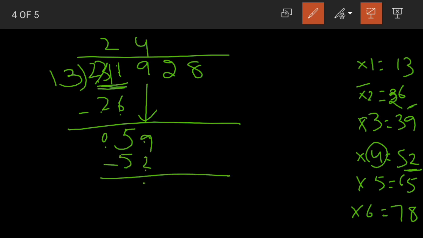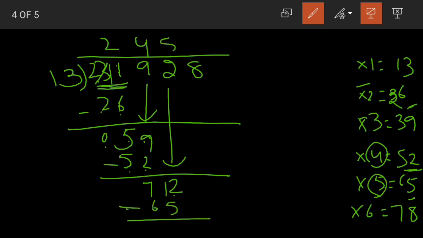When we subtract, 9 minus 2, 7. 5 minus 5, 0. Again bring another digit down. 72 comes between 65 and 78 here. We'll go with what? We'll go with 65, that is the smaller number. 13 fives are 65. When we subtract, 2 becomes 12, 7 becomes 6. 12 minus 5, 7. 6 minus 6, 0.